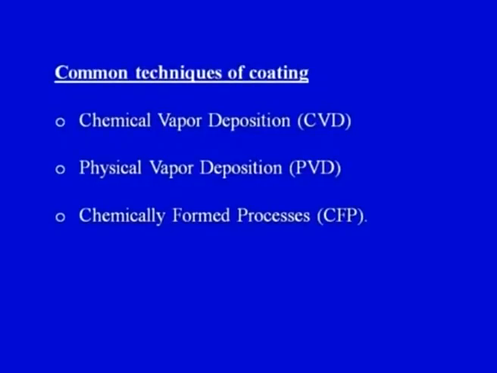So, there are a number of techniques which are used for coating. Ceramic coatings can be put in a number of ways, but chemical vapor deposition is important. Otherwise, we can go for chemically formed processes or physical vapor deposition, but we are going to discuss chemical vapor deposition, which is one of the important techniques of depositing the ceramic coating on the substrate.